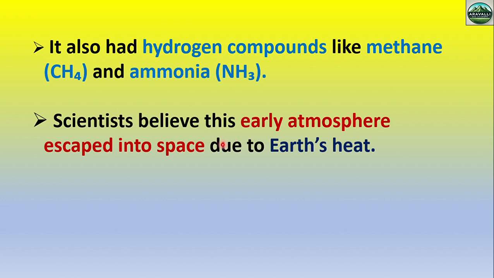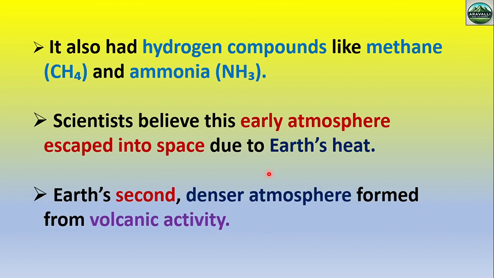Scientists also believe the early atmosphere escaped due to the earth's heat. Okay, we know that in the early earth the temperature was very high. Okay, due to the high temperature and high solar radiation, the early atmosphere escaped into space. Okay, this is the scientists' belief.